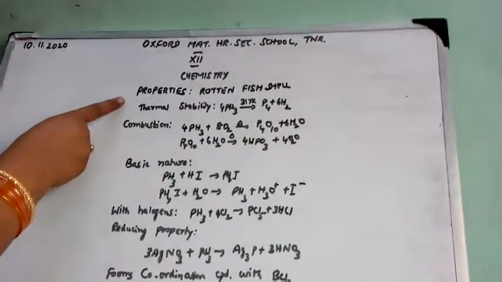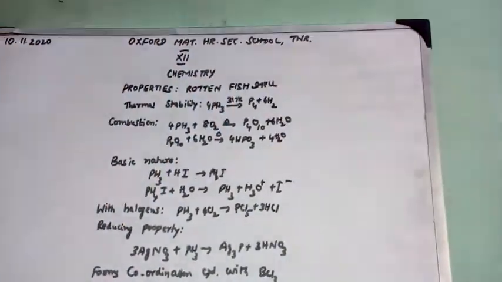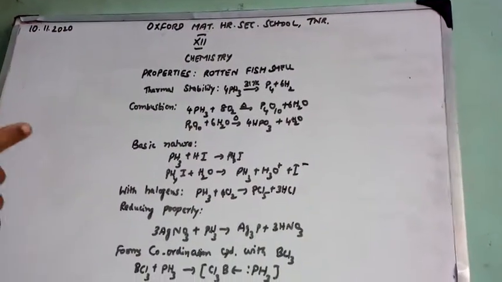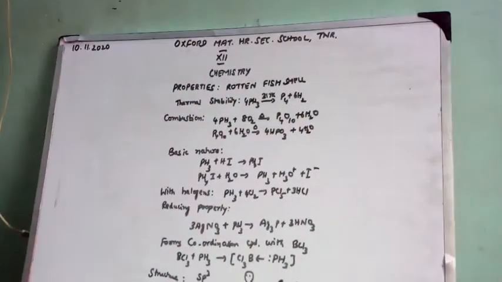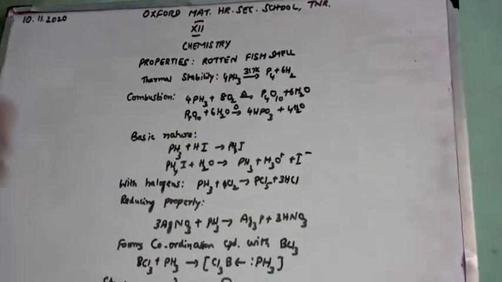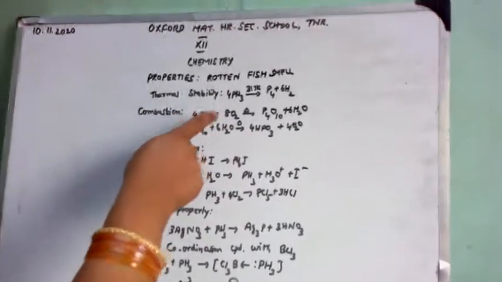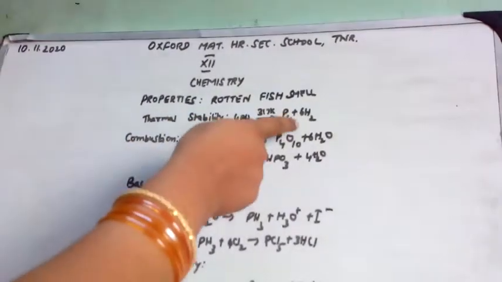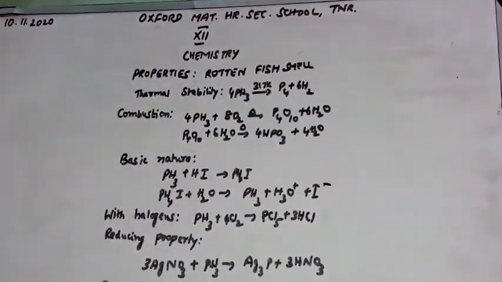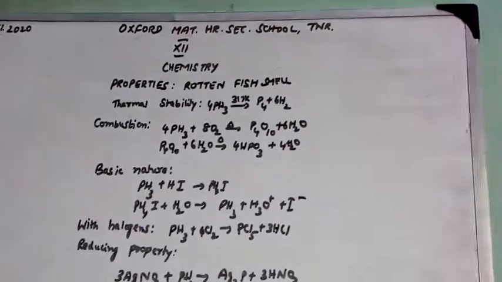Properties of phosphine. Physical properties: it is a poisonous gas with a rotten fish smell. Underline that point. Chemical properties. The first chemical property is thermal stability. If you heat phosphine in the absence of air, or at 317 Kelvin, it will decompose into its elements. What are the elements present in phosphine? Phosphorus and hydrogen. Likewise, it splits either by heating or when you pass electric current, decomposing into phosphorus and hydrogen.